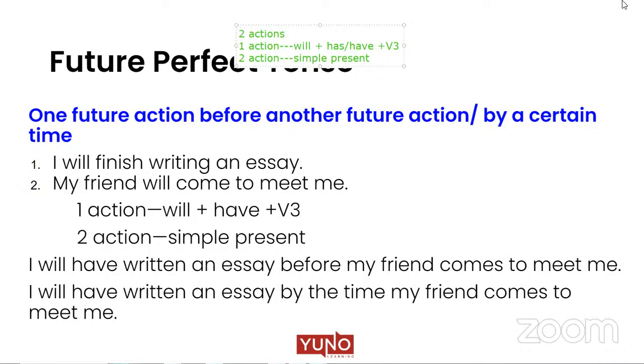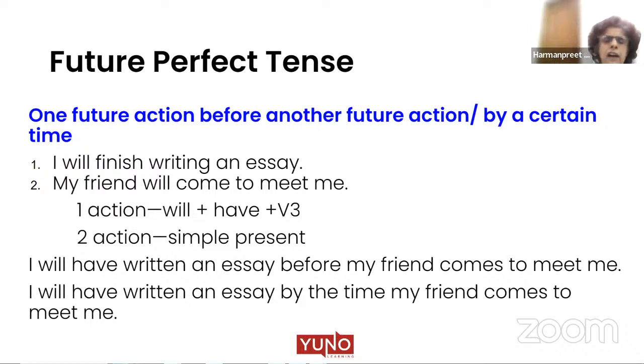In this sentence, when the two actions come together, that is when we clarify that it's a future perfect tense. If it comes in a single action, like I will have done my work, is it future perfect? Yes, then it will be future perfect. But in this sentence, there is one action. See, in one action, people do not make mistakes. Mistakes always happen when we talk of two actions, and that is why we are taking the example of a tougher thing where people make mistakes.